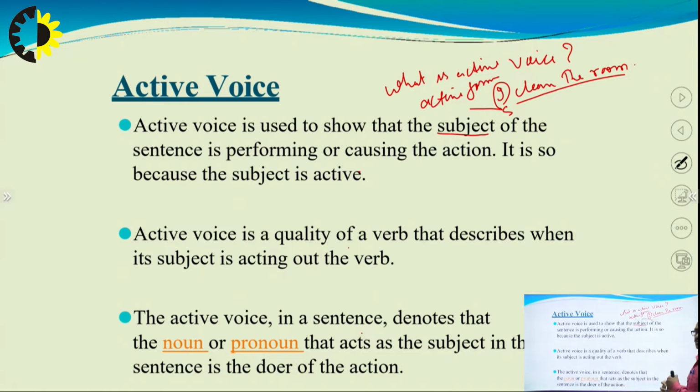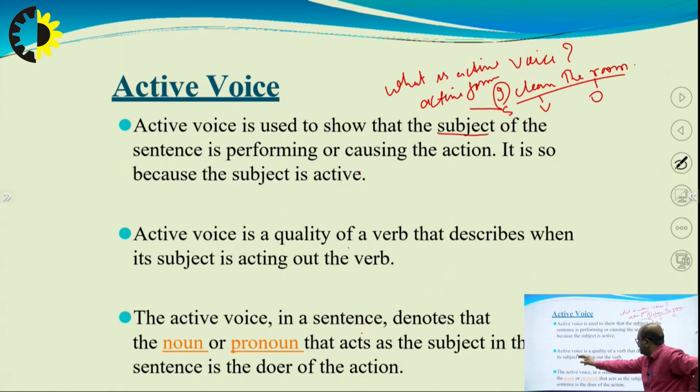So, I clean the room. Who cleans the room? I. I am active. I am cleaning the room. What are you doing? I am cleaning the room. Who cleans the room? I clean the room. So, we see here the subject I is active, clean is the verb, and the room is the object. That's the meaning of this.